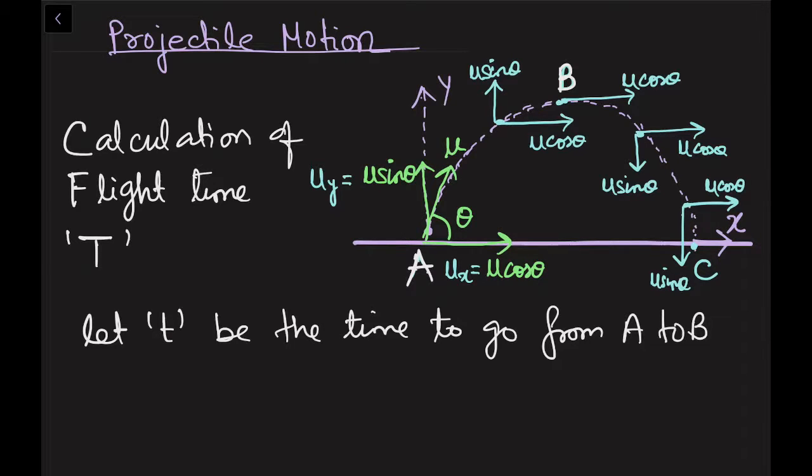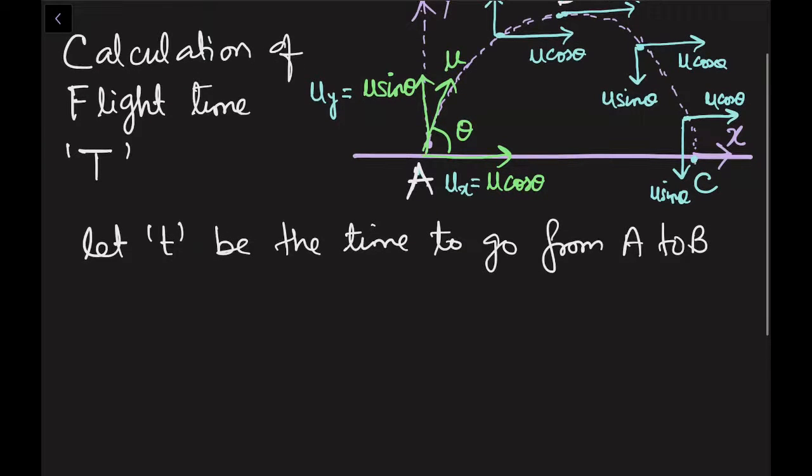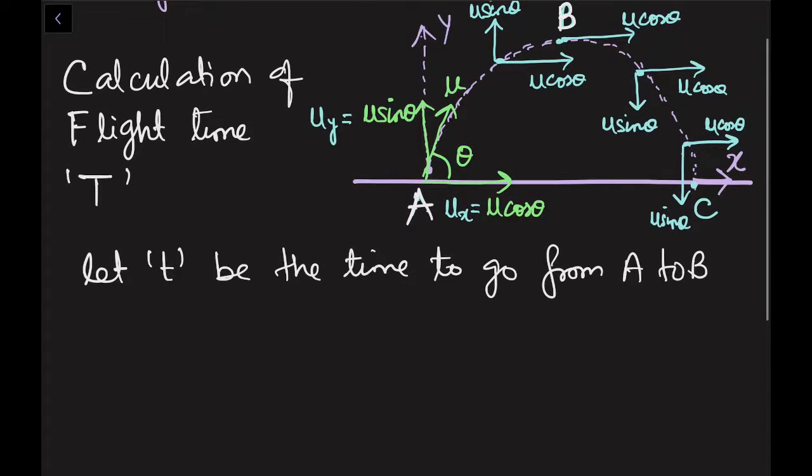You can very well see this is a symmetric motion. So if small t is the time to go from A to B, then to come back from B to C, the time will be again t. So I can calculate small t and multiply it with 2. Then I can get my capital T, the time of flight. So for calculating small t, let us use this formula. V is equal to u minus gt.